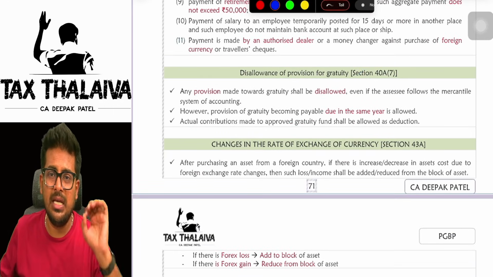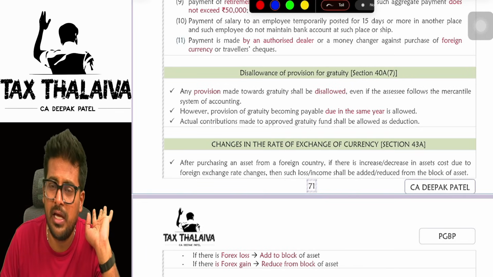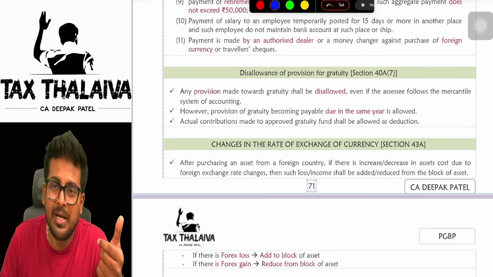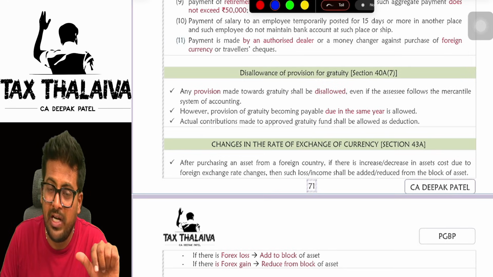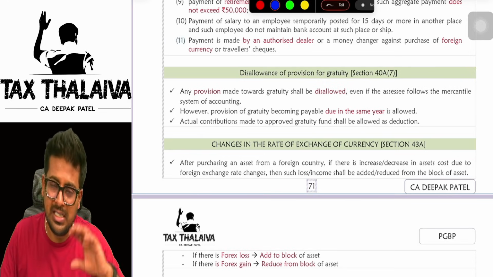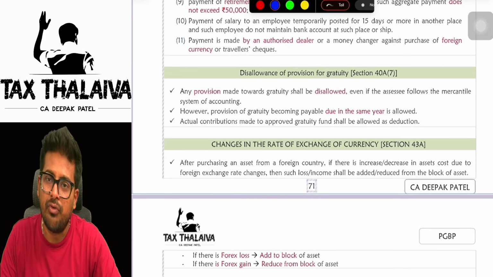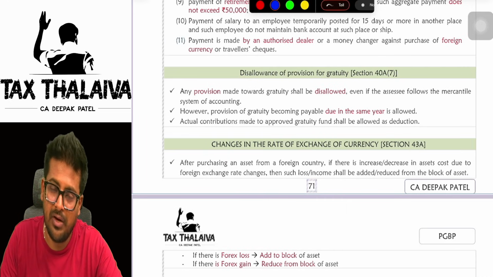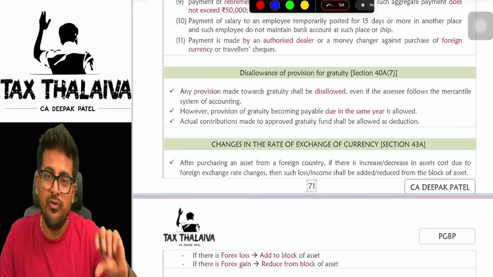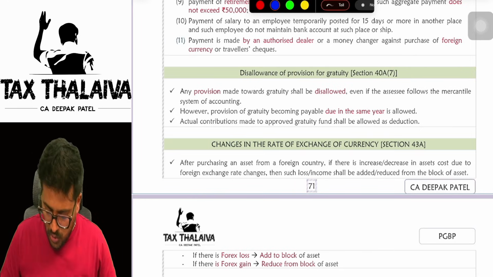Gratuity provision. See, a provision is generally not allowed under income tax. Actual expenditure should be there. So for a provision of gratuity, you can claim expenditure, but only if the gratuity is payable this year. Let's say for example for an employee we are liable to pay gratuity this year only. For that, if you are creating a provision for gratuity, good enough. Otherwise a provision for gratuity is not allowed. If you are actually making payment of gratuity and claiming it as a deduction, it is good enough.